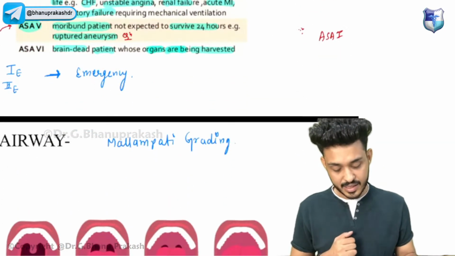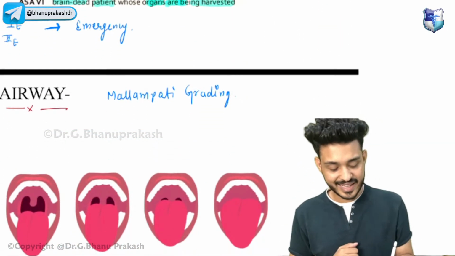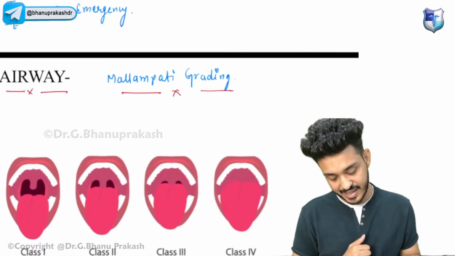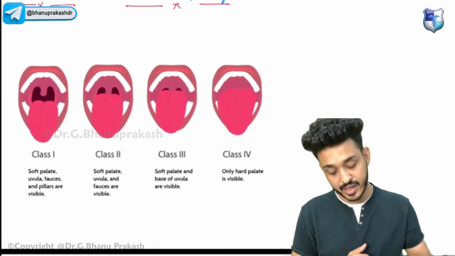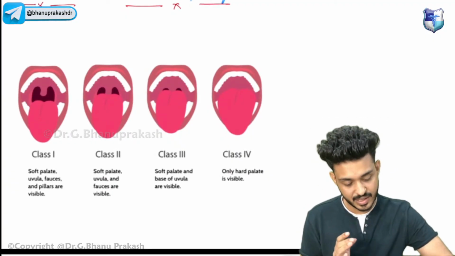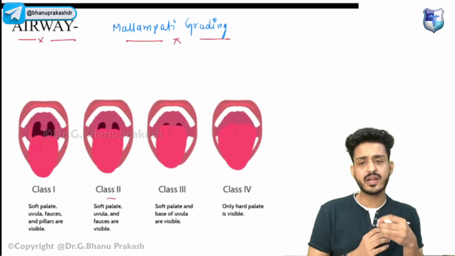Next thing we need to remember is about the airway. We have this grading system known as Mallampati grading. Class 1, everything will be visible. Class 2, some things will be lost.